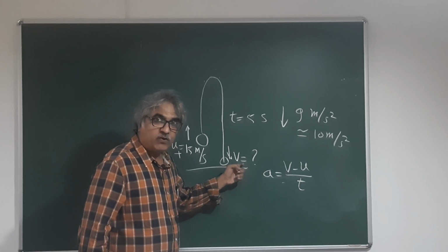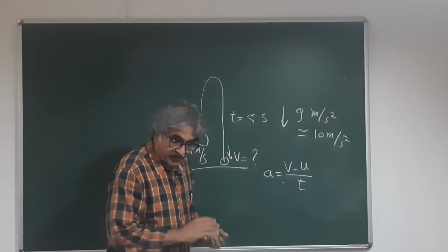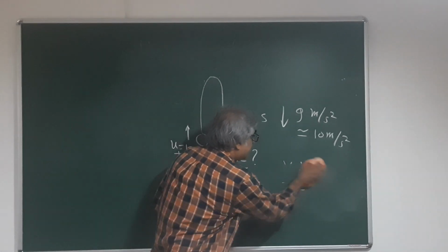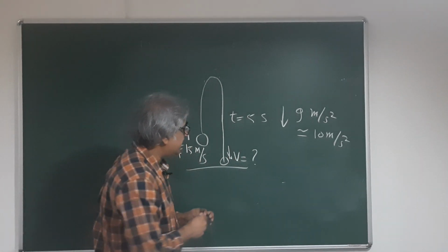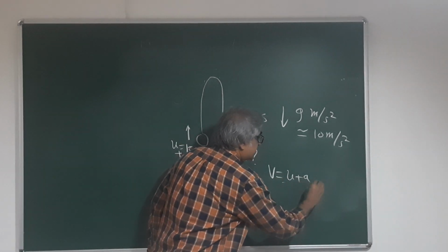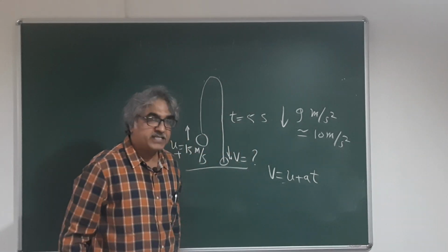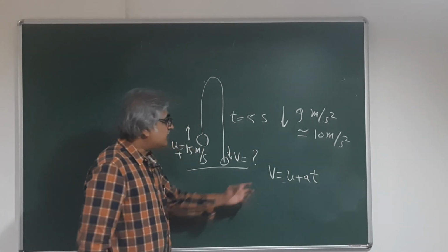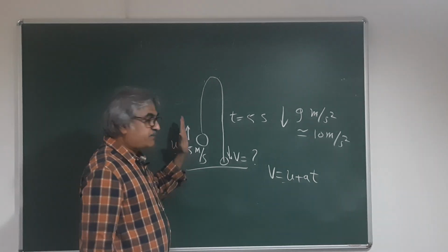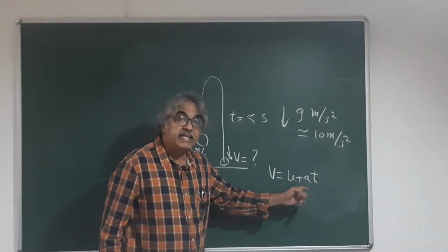We want to find out velocity, so I'll write v is equal to u plus at, because we want to find out velocity. So if u is positive, then you would expect v will have negative sign.